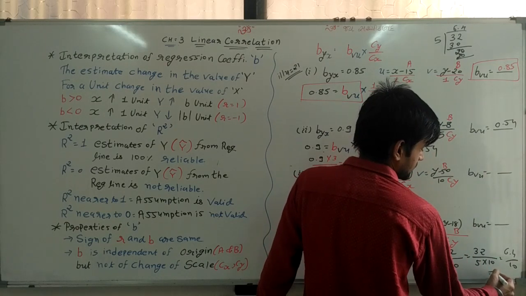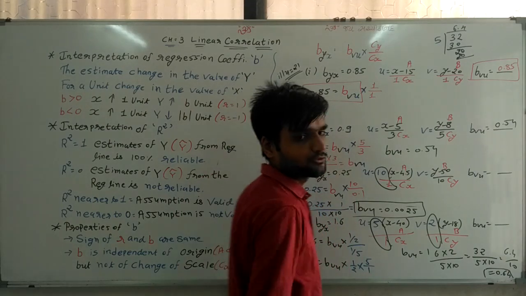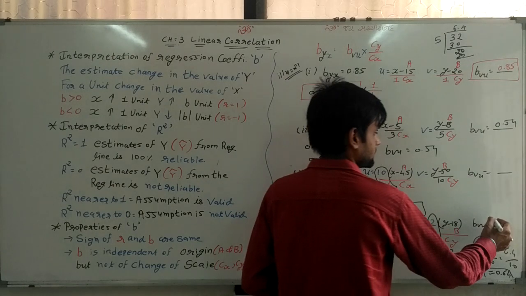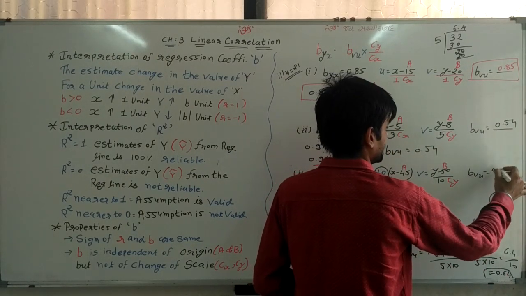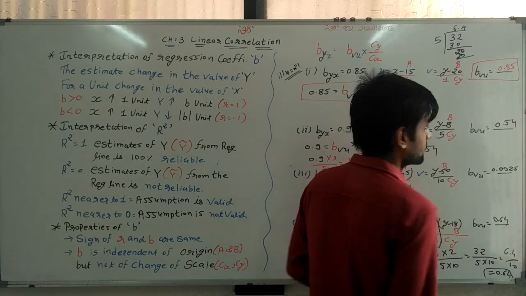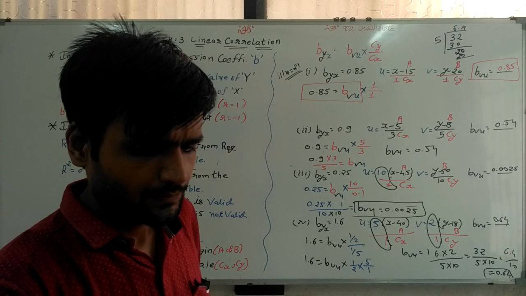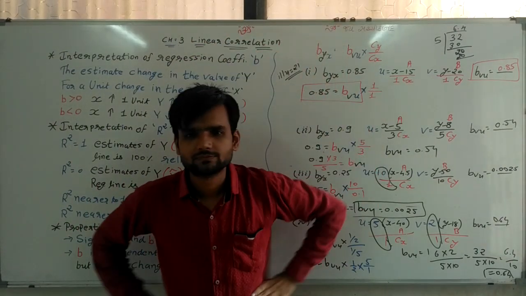So now 0.64 is the value of BBU. So our answer is 0.64. Complete. In this way, this illustration number 21 is 100% completed.